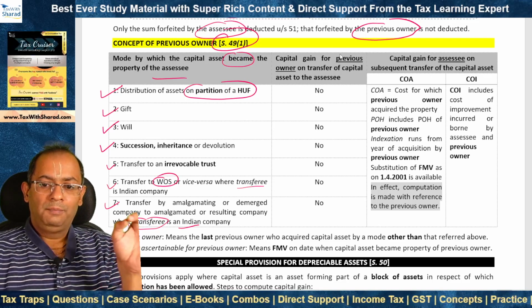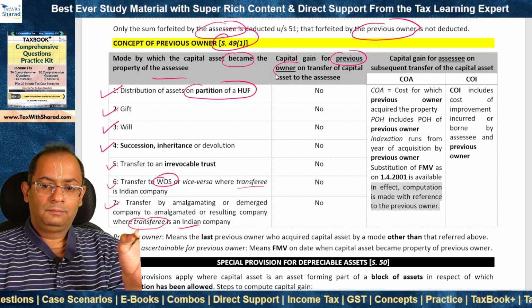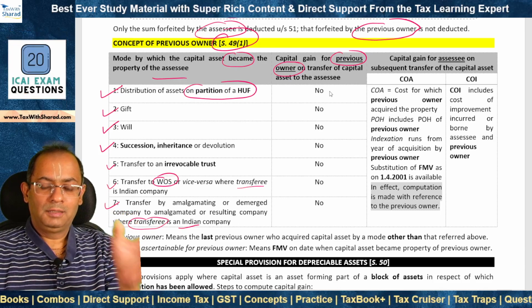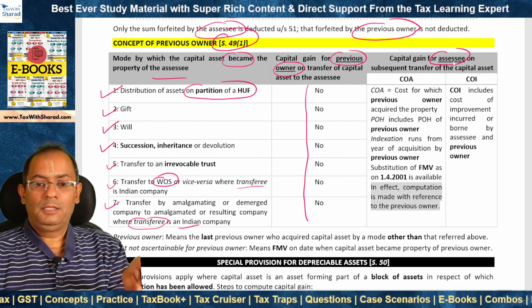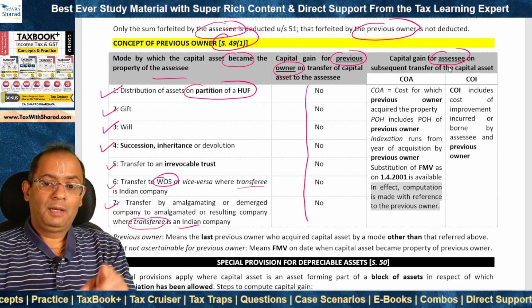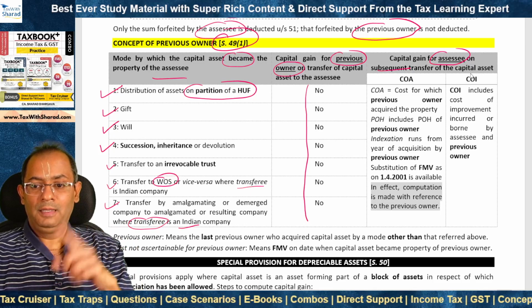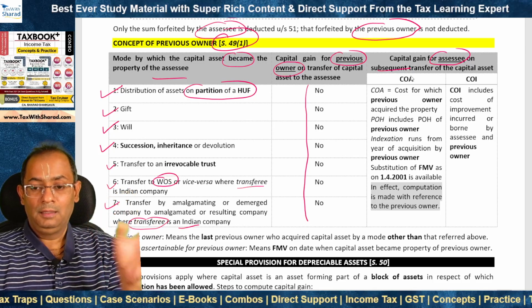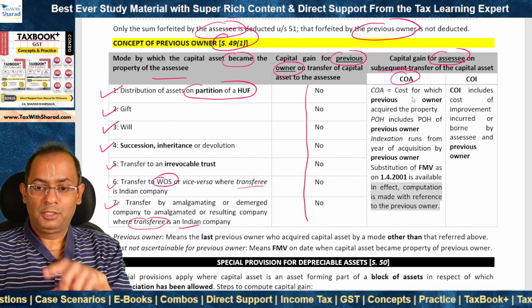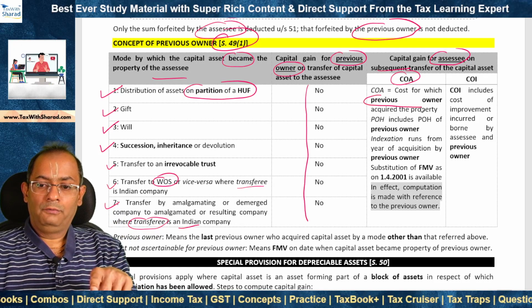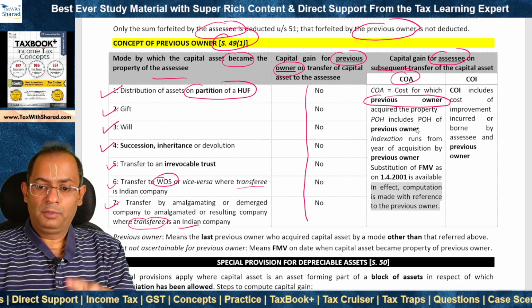In such case, the previous owner is not liable to capital gain on the transfer of the capital asset to the SSE. But now when the SSE who is receiving the capital asset from the previous owner subsequently transfers the capital asset, capital gains arises in the hands of the SSE. And then how do we determine cost of acquisition? Cost of acquisition is the cost for which the previous owner acquired the property.